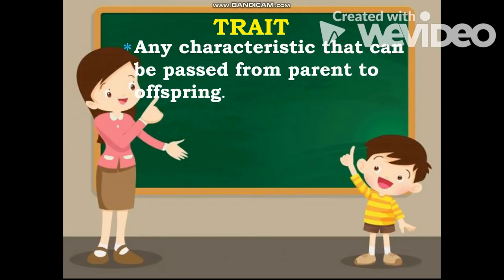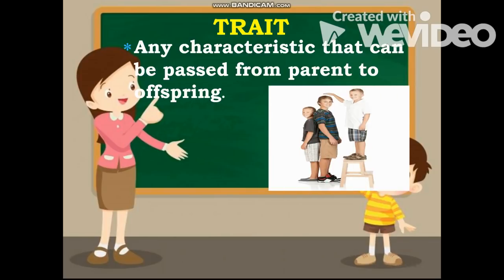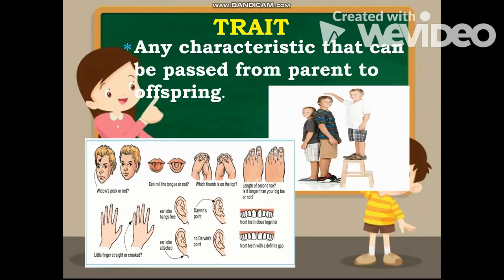When we say trait, that is any characteristic that can be passed on from parent to their offspring. For the given example, there are 3 boys with different height. And then, others have their widow's peak, yung iba naman wala. And then yung iba naman, may katangian sila na kaya nilang i-roll yung kanilang tongue. But yung iba, hindi. And then, which thumb is on the top? Yung iba, kayang ilagay yung thumb at the top, while others cannot.